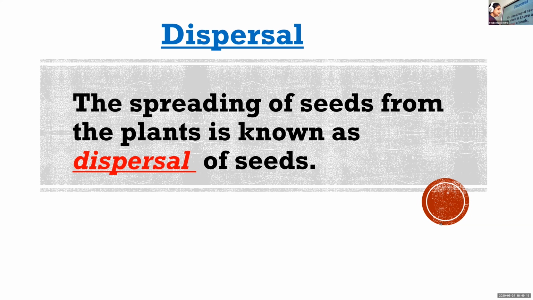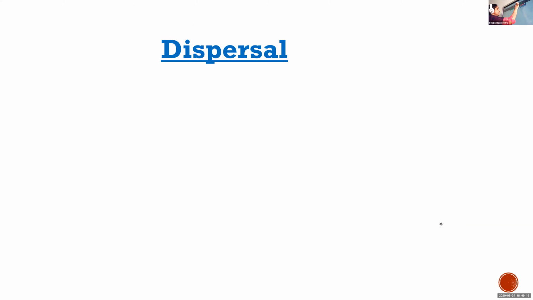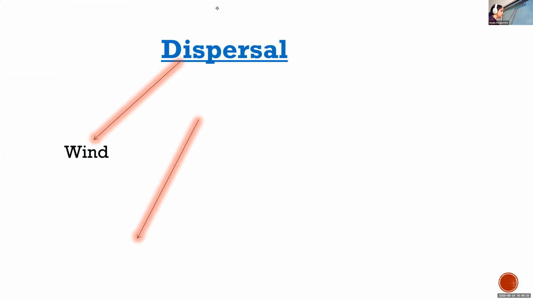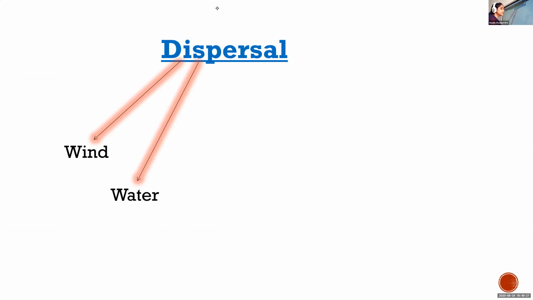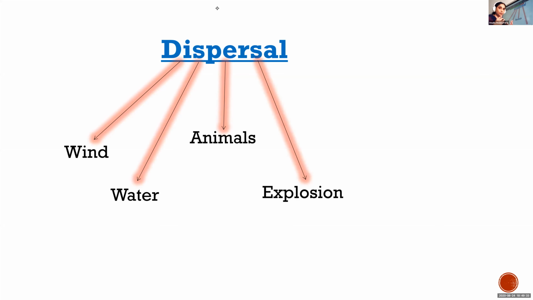So this dispersal is of different types. Some seeds may be dispersed by wind. Some may be dispersed through water. Some may be dispersed through animals and birds. Some may be dispersed by explosion. Each and every word I will explain. Next one, dispersed through human beings.